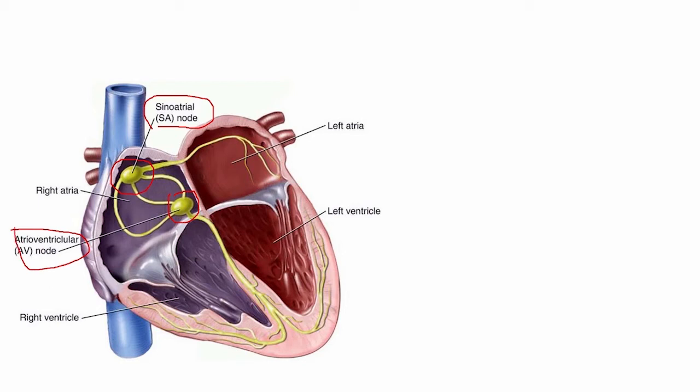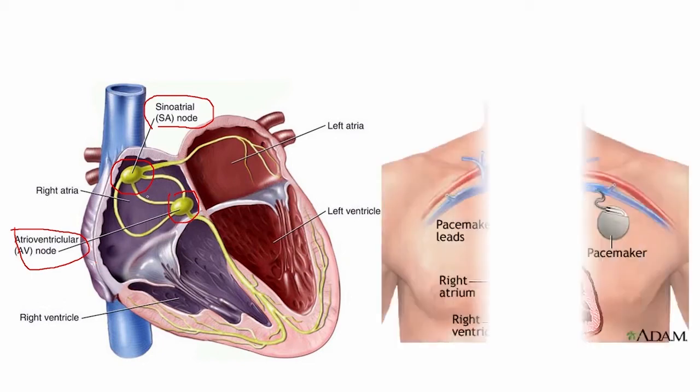These nodes generate electrical impulses and conduct them throughout the muscle of the heart, stimulating the heart to pump blood. So in any case, if any of these nodes become dysfunctional, the normal heartbeat rate of a healthy human is disturbed. It may become too fast or it may become too slow. To cure this situation, an artificial pacemaker is inserted.